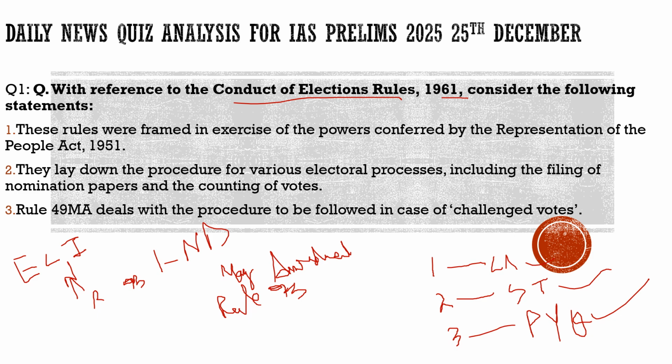And in this, in a nutshell, what did this amendment say? That this CCTV footage won't be available to the public. But these CCTV footages can be given to the candidate. If the candidate feels so, he can be given access to these CCTV footages, but not the public. People cannot ask for these CCTV footages. So this is the whole story behind it.